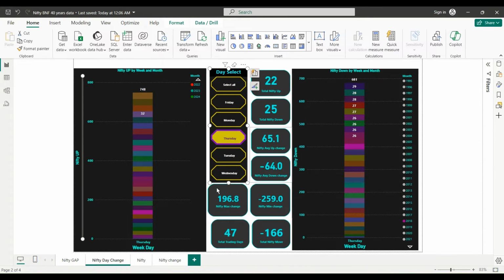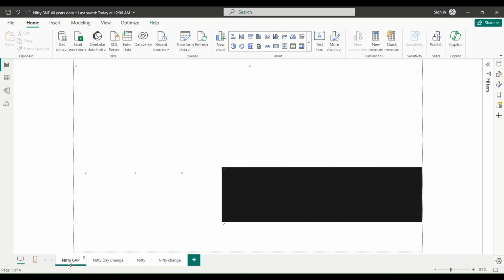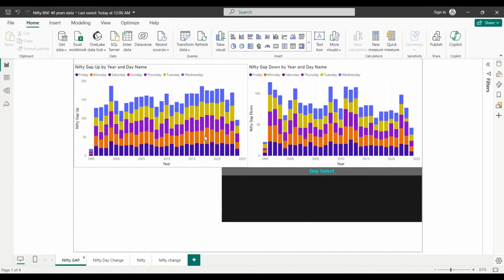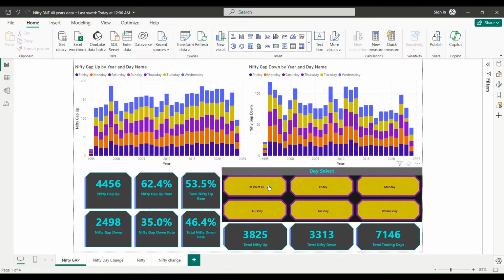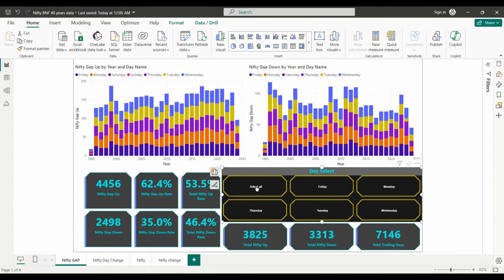So to show this, if we keep analyzing, we can analyze for the days, right? So let's go to gap. This is the report. It shows Nifty gaps. Total again the same, and Nifty down. This again we saw that 53% of the time Nifty was up, and gaps are 62% up, with 35 gap downs.